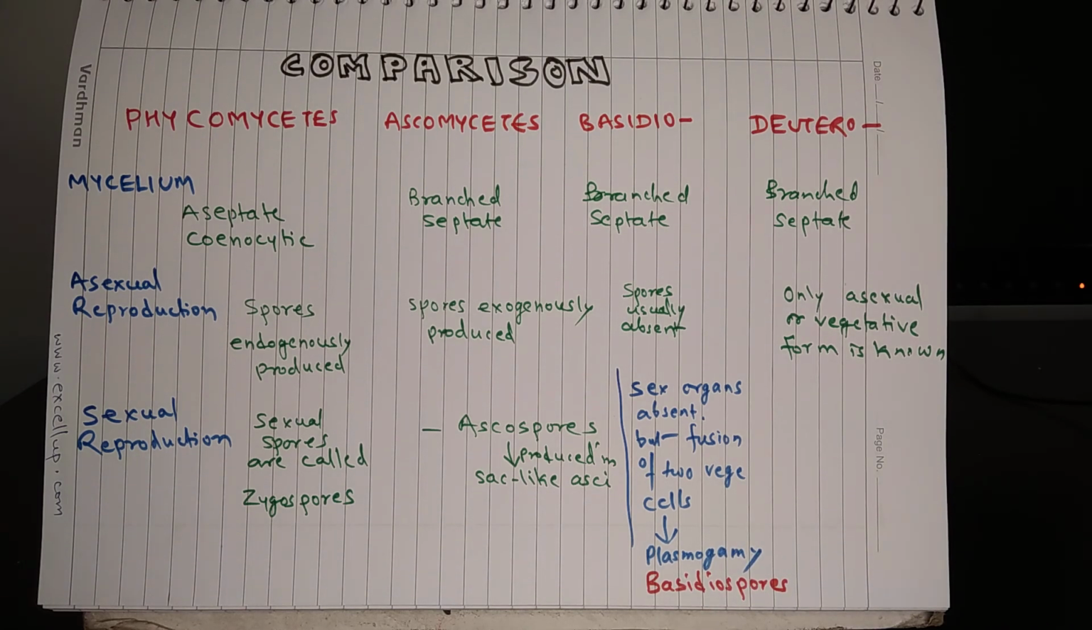Let us recapitulate. I talked about the key features of the kingdom fungi, then mode of reproduction in kingdom fungi. Then I talked about 4 divisions of kingdom fungi, which are Phycomycetes, Ascomycetes, Basidiomycetes, and Deuteromycetes. And at the end, I compared all the 4 divisions on the basis of mycelium, asexual reproduction, and sexual reproduction. That's all for this lesson.